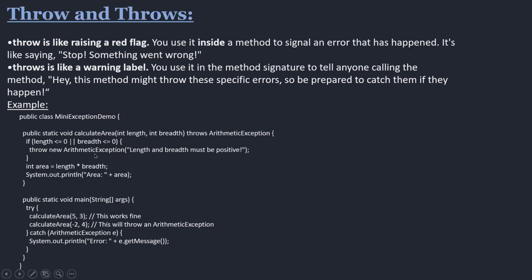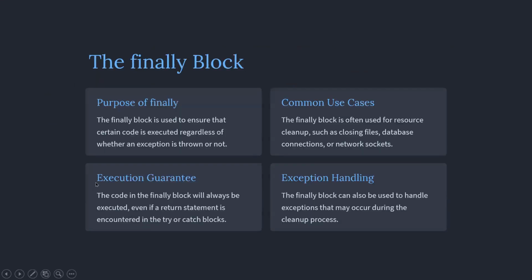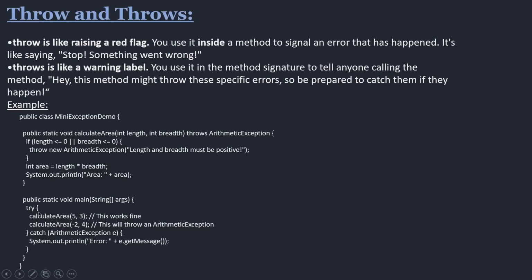So it will stop the program here, I guess. And in the try block, if we are passing some integers like 5, 3, it will give the output, as there are no negative values. And the second one we have negative, so at the throw itself, we are gonna stop the program and it will give the error message. Now let's run this program and see, to better understand.